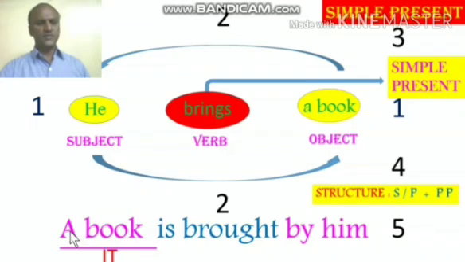Now here when you reduce the subject, a book, into the personal number, we get it. Book means it. So when we say it, it is the third person singular. So the verb has to be in singular. And that is how the structure is given, singular or plural. Now since the subject is singular, the verb must be singular. The next one is we have to use the past participle. Now the past participle for the word brings is brought. Bring, brought, brought. Hence we get the answer in the passive voice as a book is brought by him.